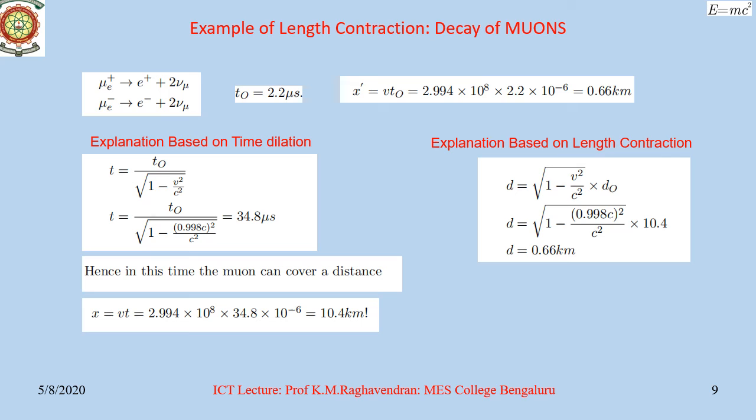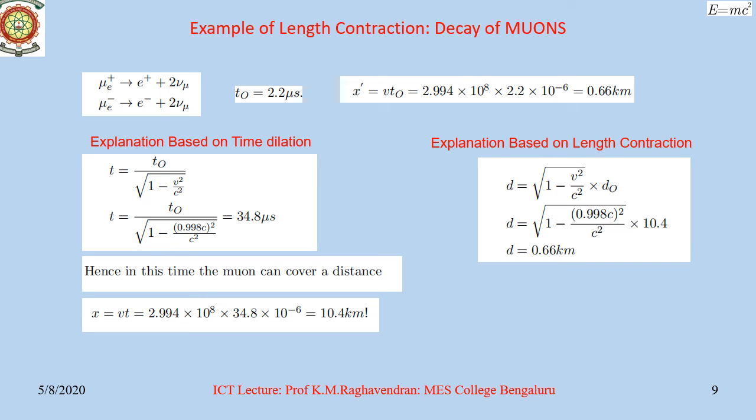Beautiful, isn't it? There is another explanation of this phenomenon based on length contraction. If an observer is riding the muon, he is in a frame that is moving at a speed 0.998c, and hence the muon's lifetime will be the 2.2 microsecond proper lifetime, since the muon is at rest with respect to him.